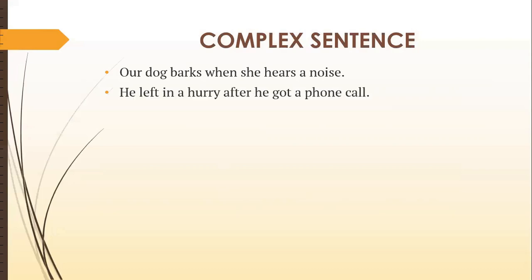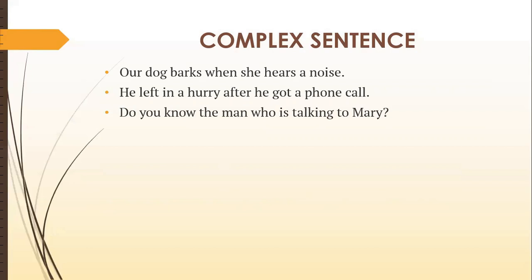Another example: he left in a hurry after he got a phone call. 'He left in a hurry' is one clause, and 'he got a phone call' is another clause. And these both are joined with the help of the conjunction 'after'. This is an example of a subordinating conjunction.